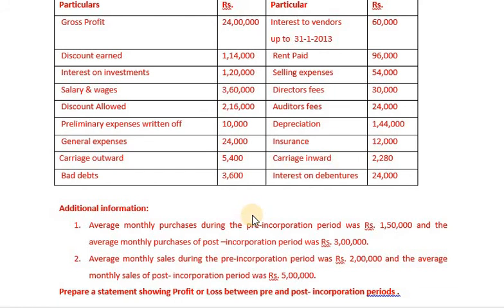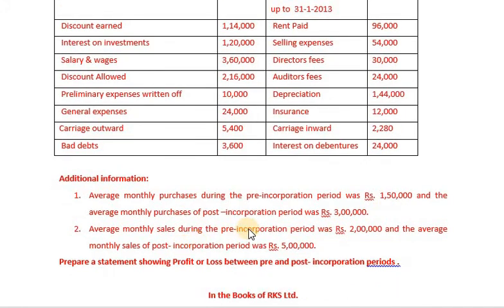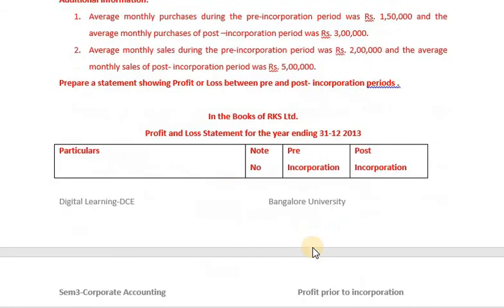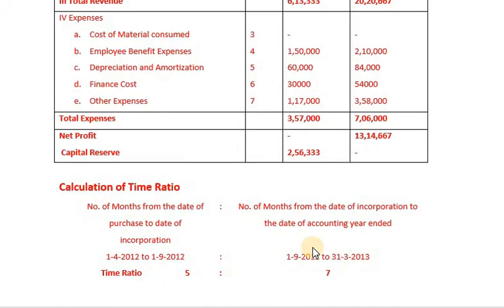Number one, average monthly purchases during the pre-incorporation period was rupees 1,50,000 and the average monthly purchases of the post-incorporation period was 3 lakh. Average monthly sales during the pre-incorporation period was rupees 2 lakh and the average monthly sales of the post-incorporation period was rupees 5 lakh. Prepare a statement showing profit or loss between pre- and post-incorporation period. My dear students, in the first instance, we have to calculate time ratio.